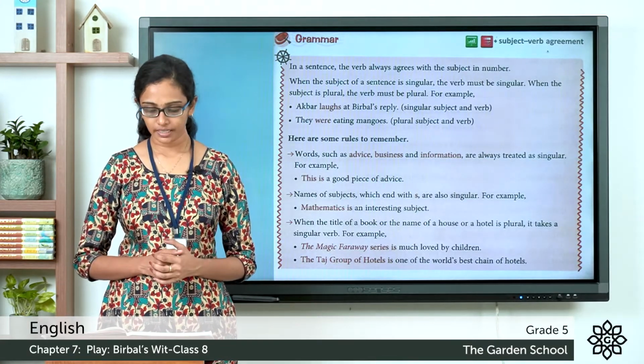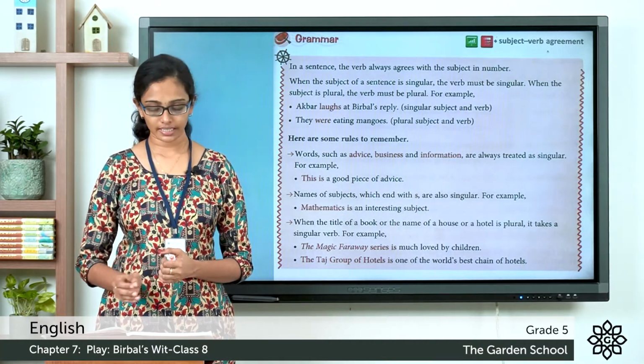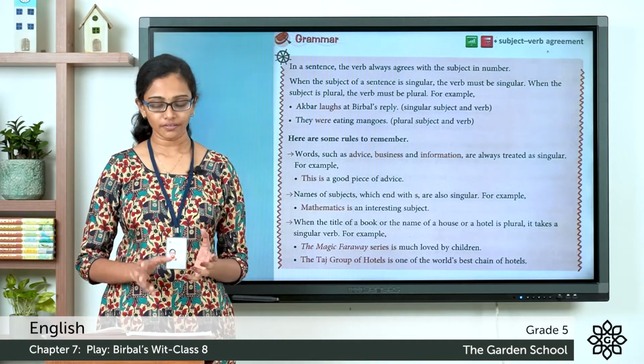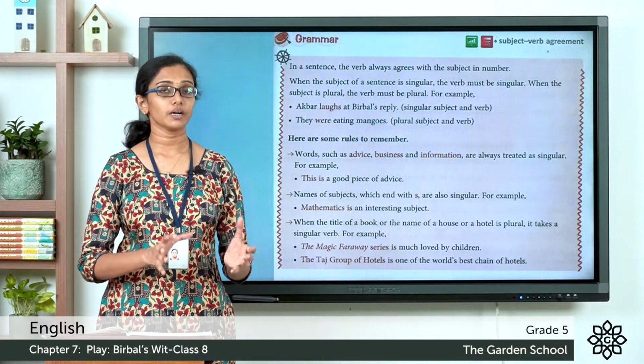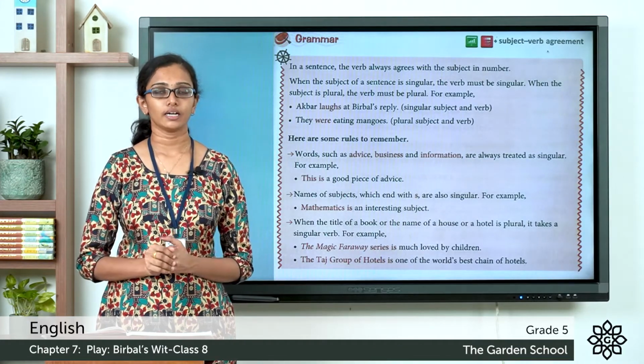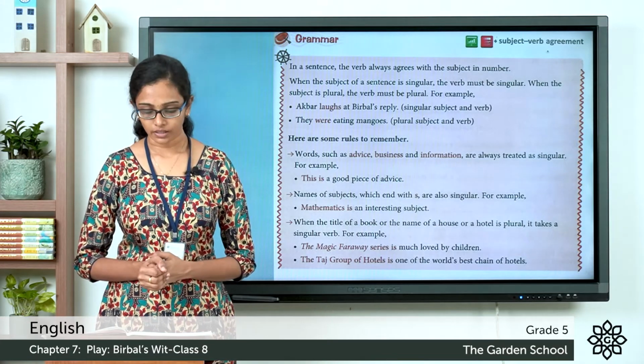Akbar laughs at Birbal's reply. Which is the subject here? The subject here is Akbar, which is singular. So the verb here is laughs, and since the subject Akbar is singular, the verb laughs is also singular. Laugh, laughs.